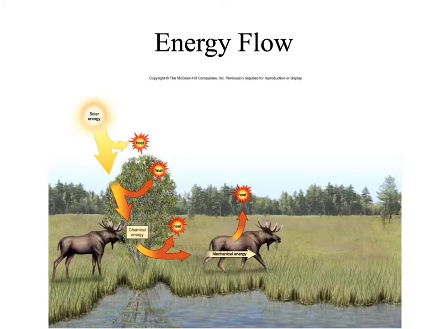In this diagram, we can see the energy flow. It starts with the solar energy coming from the sun. Our plants are going to harness that energy and transform it into chemical energy such as food, sugars, and carbohydrates. With each conversion, we see that there is a loss of heat. When animals eat plants, they are going to use that energy in a different form. So they transform it using cellular respiration. And again, we see loss of heat at every step.